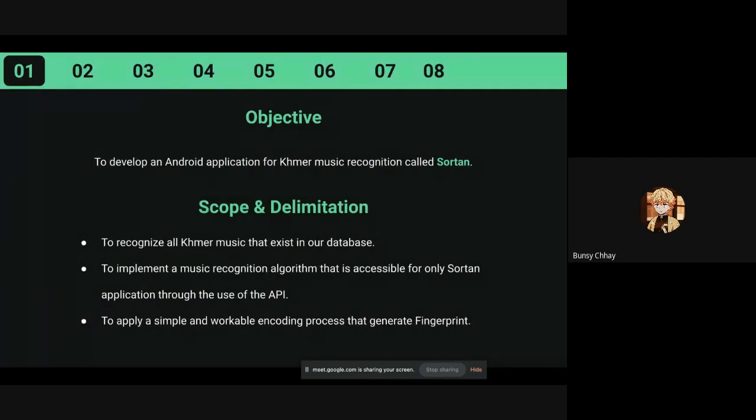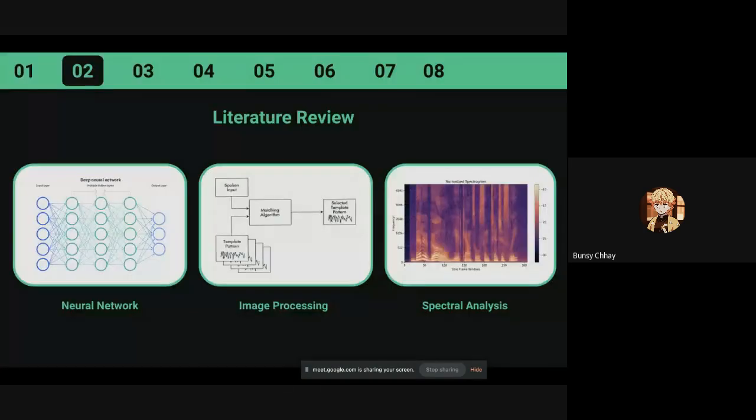So our objective is to develop an Android application for Khmer music recognition called Sortan. And for the scope and the limitation, we will make it to recognize all Khmer music that exists in our database, to implement a music recognition algorithm that is accessible for only our application by now through the use of the API. And the last one is to apply a simple and workable encoding process that can generate fingerprints and use them in our system.